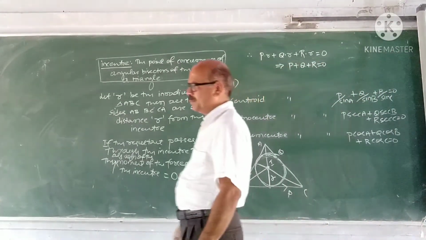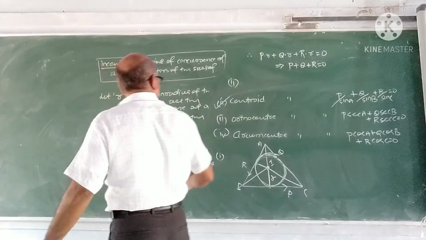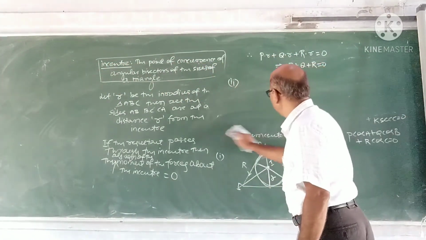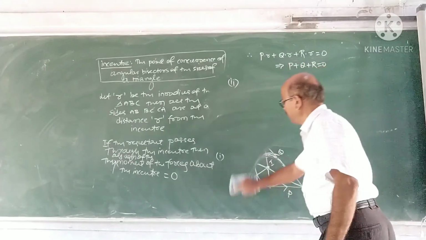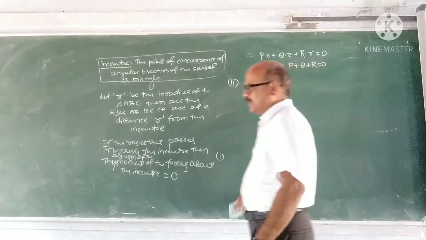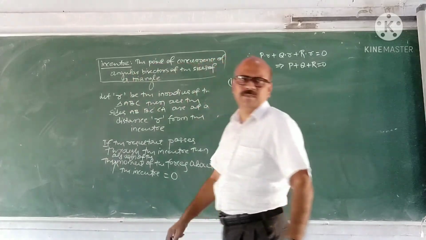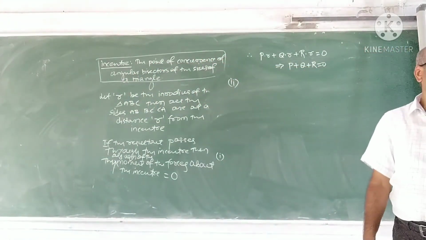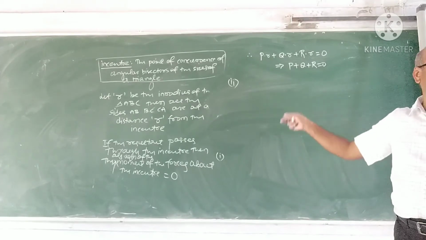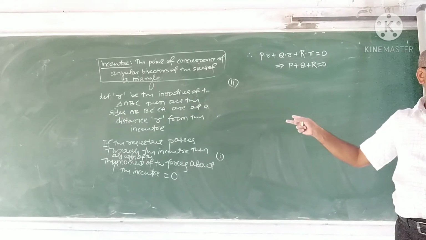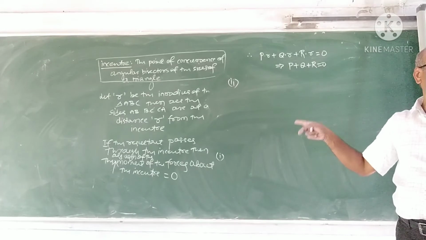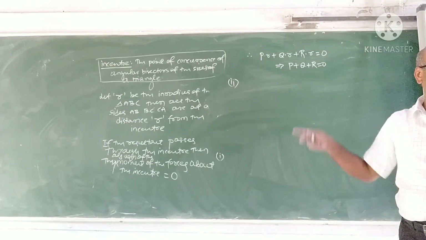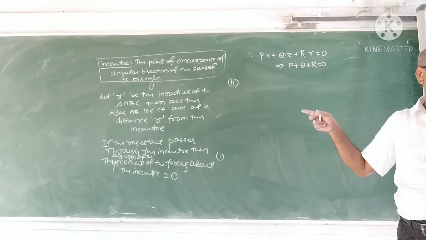Second. What is the second one? Suppose the resultant passes through the centroid. What do you have to do? Find the perpendicular distance of the centroid from the side. If you find out from one side, the other two sides you can easily write by generalizing. Can you take that as an exercise?